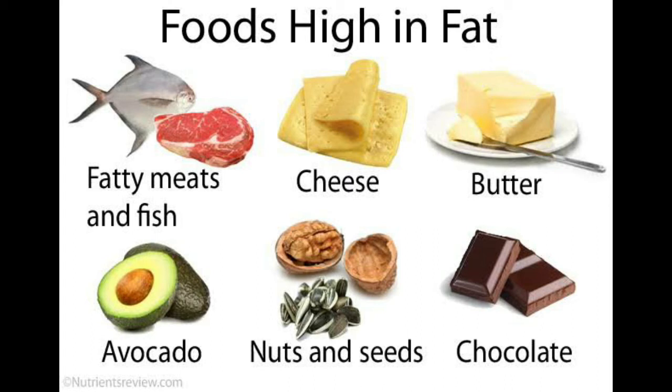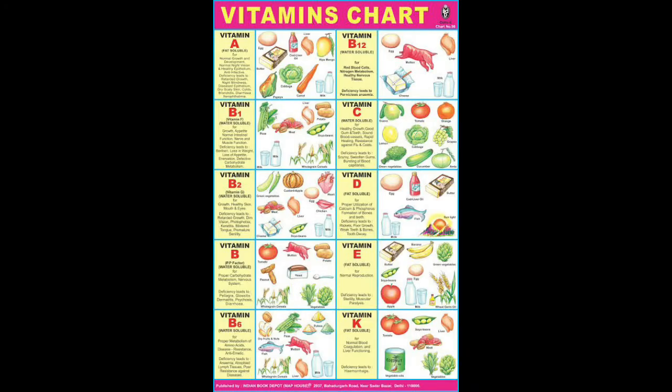And the sources like cheese, butter, some fruits like avocado, and some nuts, all these are rich in fatty content. Along with that, we are also using oils like sunflower oil, which we use as a cooking oil. And the ghee, which you are getting from the curd. All these are rich sources of fats. Make sure you take a lesser amount of fats when compared to the proteins and the carbohydrates in your diet. Okay, children? See the pictures and you can understand.